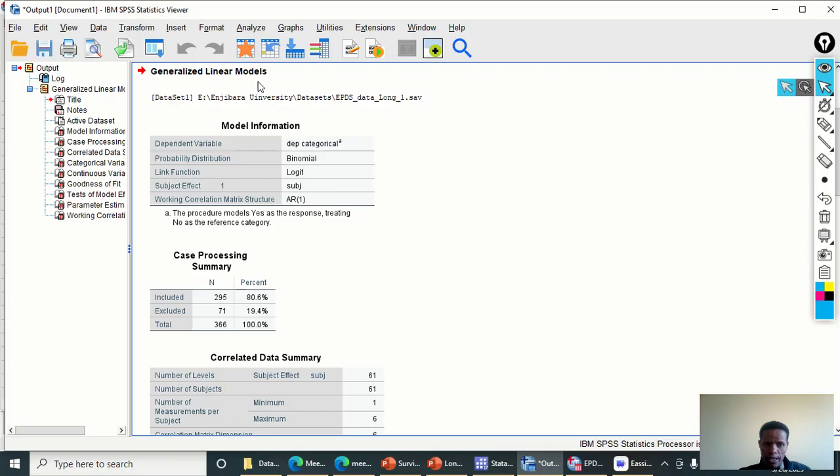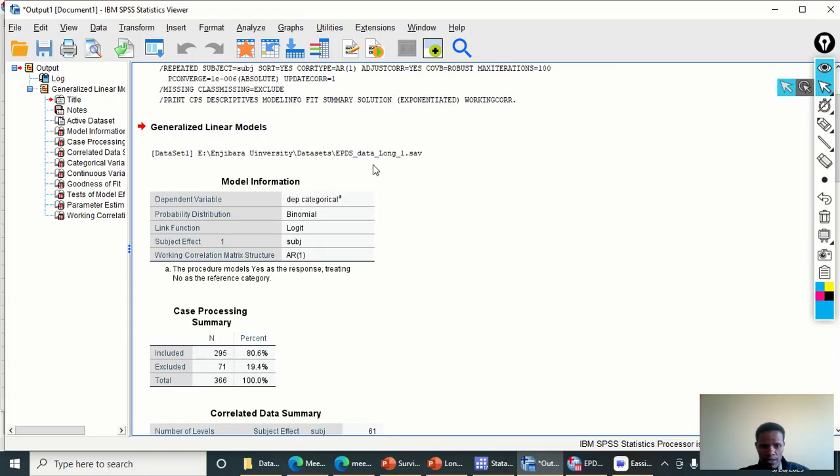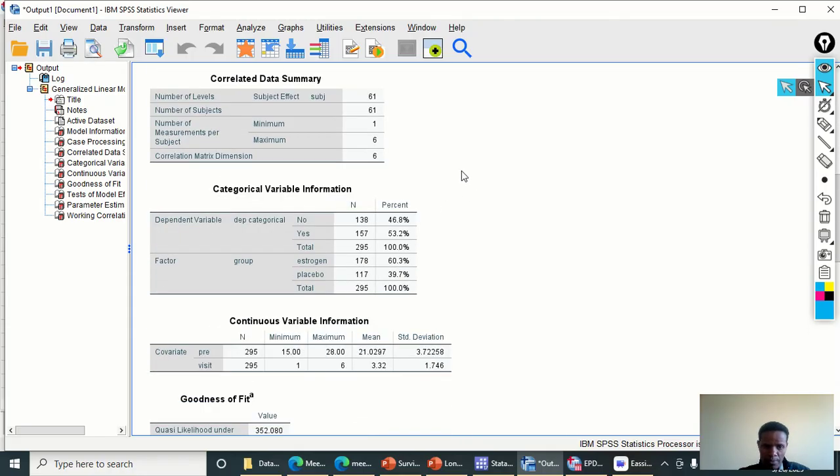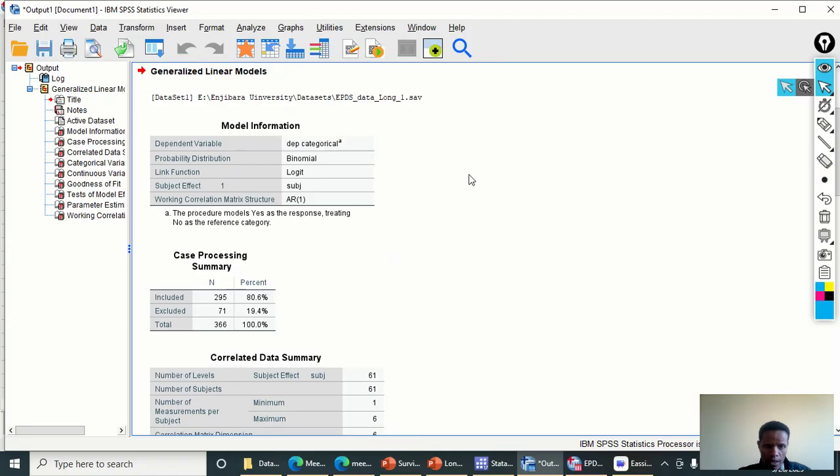So here is the generalized linear model information, similar to what we have seen in the previous example. In the model information, the dependent variable is depression categorical, the probability distribution is binomial, and the link function is logit, because we have used binary logistic regression for longitudinal data analysis.